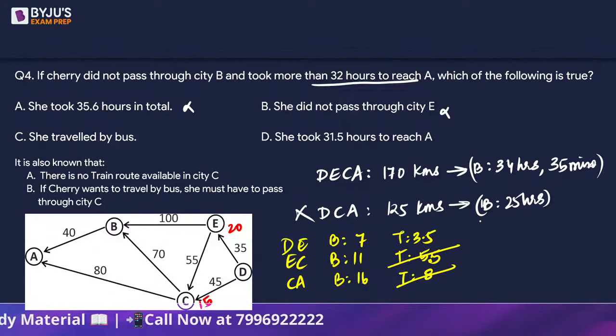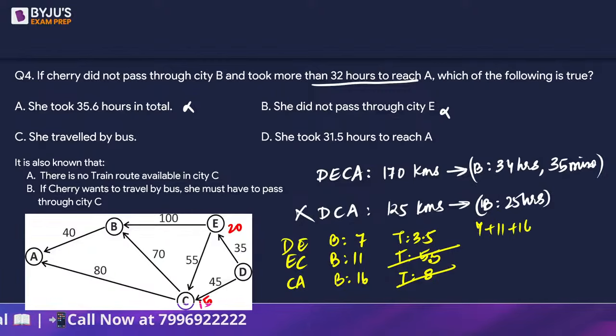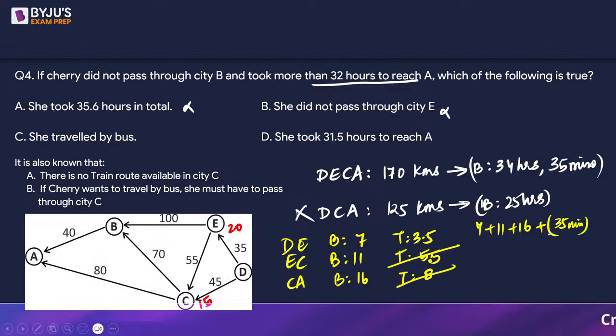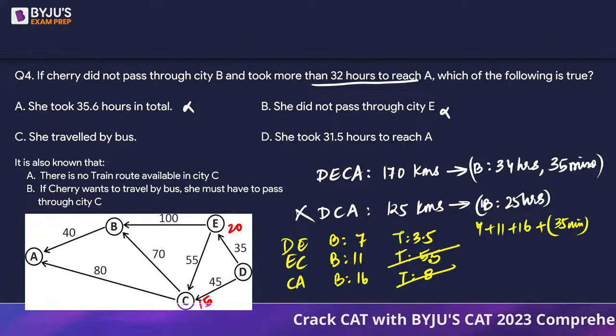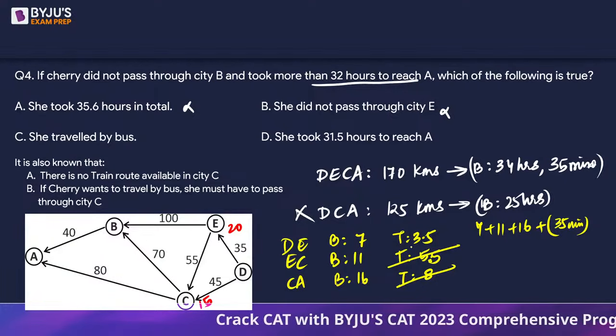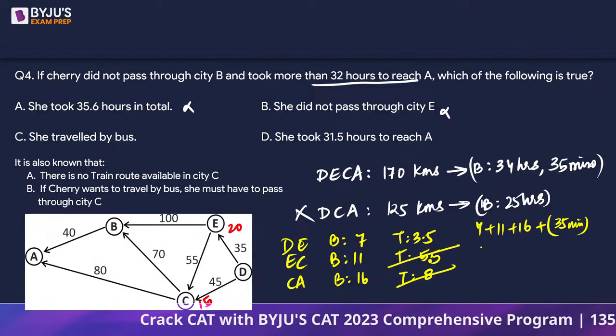So the combinations we can have is 7 plus 11 plus 16 plus the wait time of 20 plus 35 minutes. So 35 minutes at E and C together. Or we can take train in DE part and then bus in EC and CA part. So it's going to be 3.5 hours less.